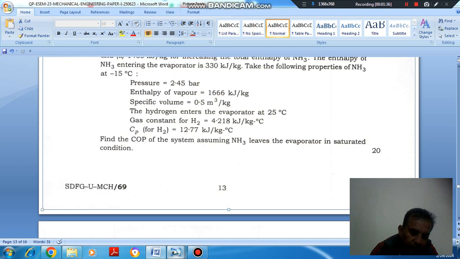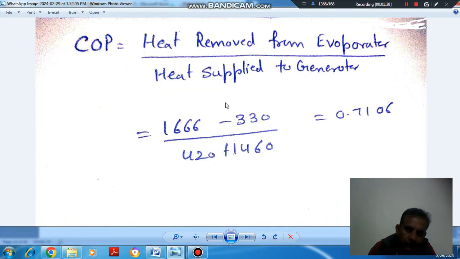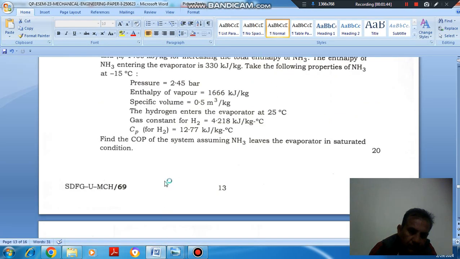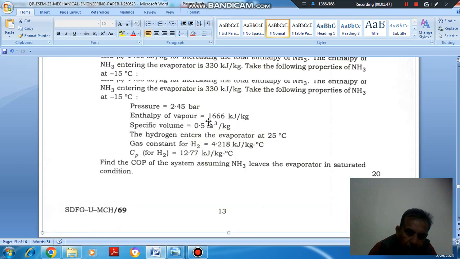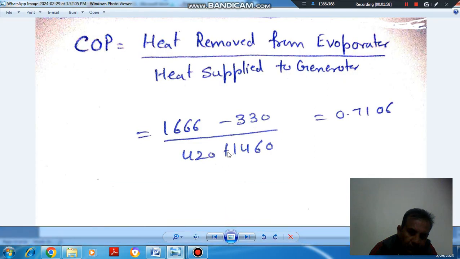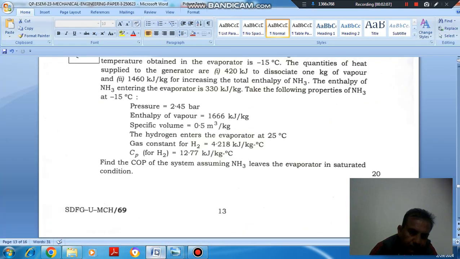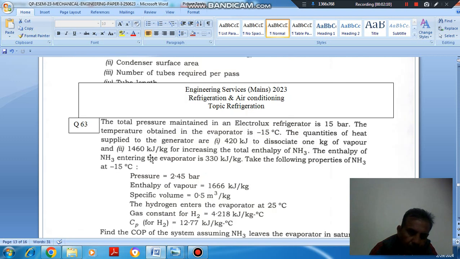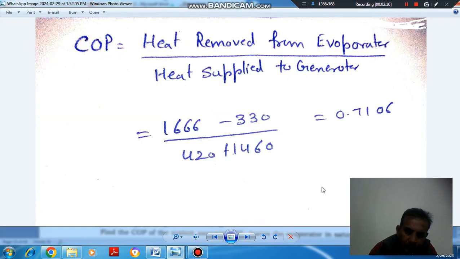So we know that the COP in vapor absorption cycle is heat removed from evaporator divided by heat supplied to generator, and heat removed from evaporator is enthalpy of vapor, 1666 kilojoule, and it is entering at 330 kilojoule. So this is the heat removed from evaporator per kg, and heat supplied to generator is here 420 plus 1460. So COP comes out as 0.710.